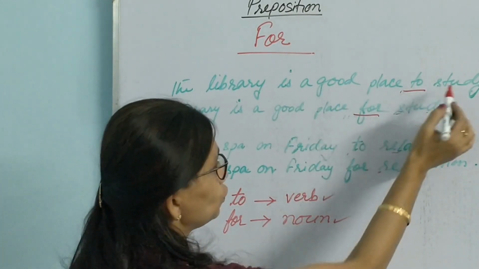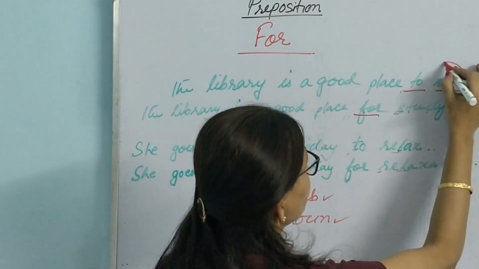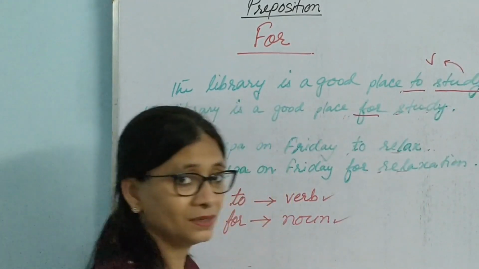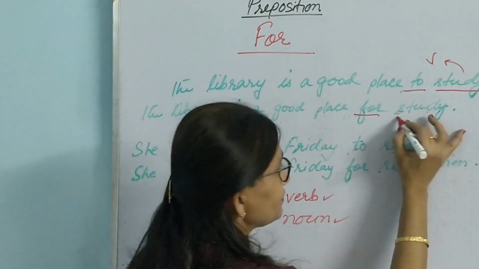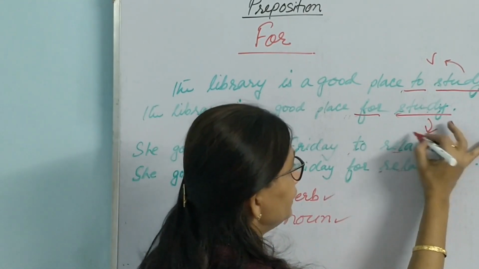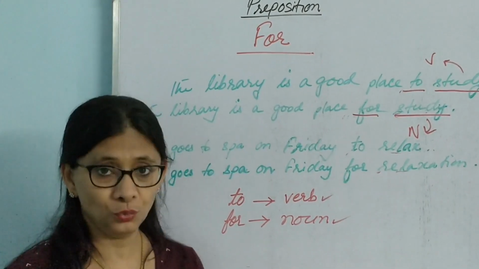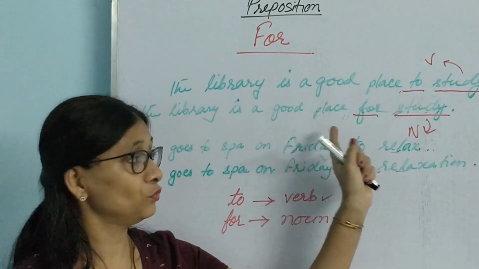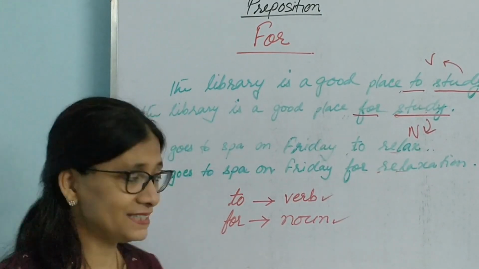A good place to study. Now, the word that is coming after to, that is study, this is a verb. But here, a good place for study, this study is a noun. So that is the difference. When we use to, we have to give a verb, and when we use for, we have to give a noun. Otherwise, the meaning of the sentence will be the same.